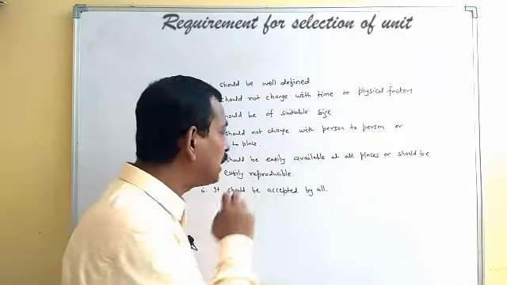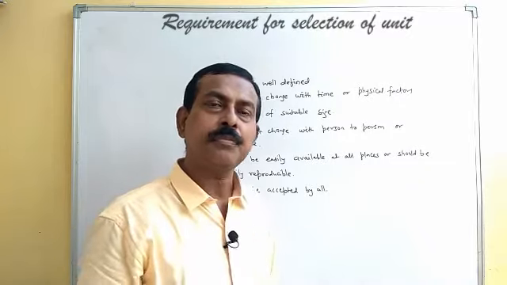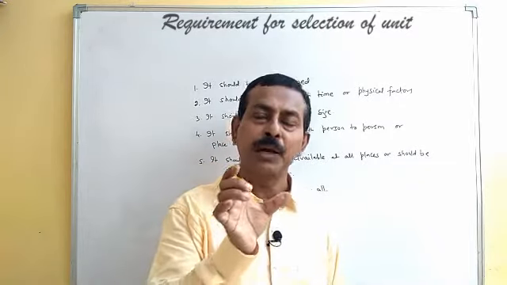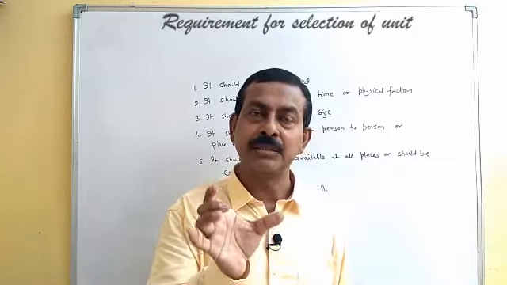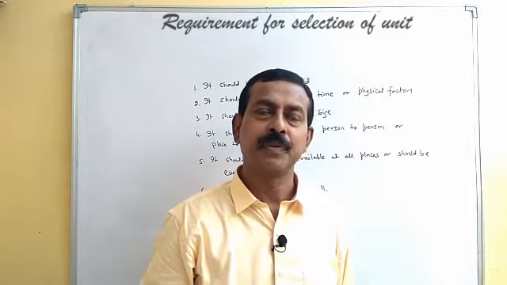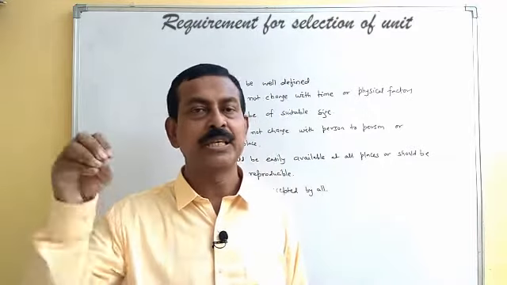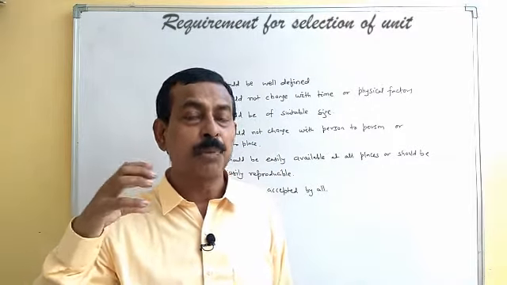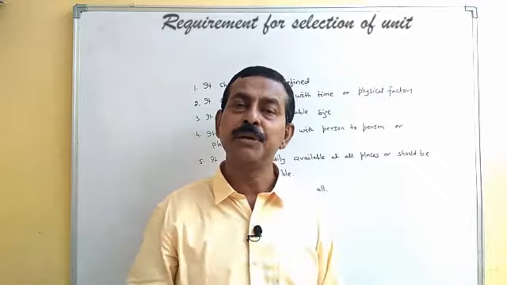What do you mean by easily reproducible? Suppose we have adopted one particular length as meter. It is kept at the international forum. This is one particular place where it is kept. So, the copy of that is distributed everywhere.